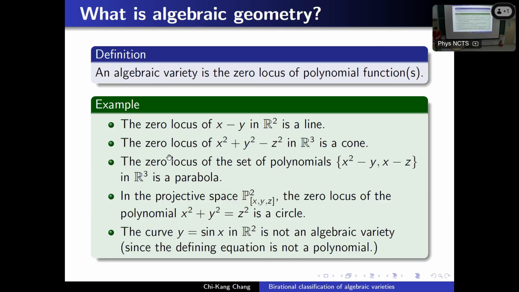And the zero locus of the set of the two polynomials, x squared minus y and x minus z, is a parabola. In the projective space, the zero locus of the polynomial x squared plus y squared equals z squared is a circle. And the curve y equals sine x is not an algebraic variety because the defining equation is the sine function, not a polynomial.